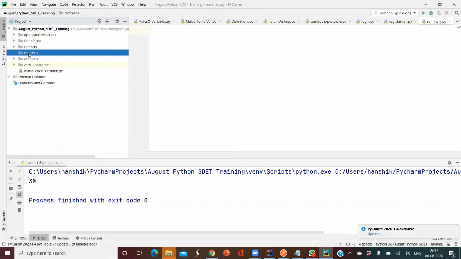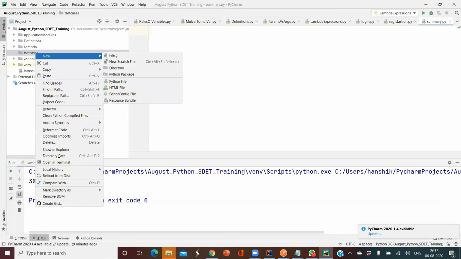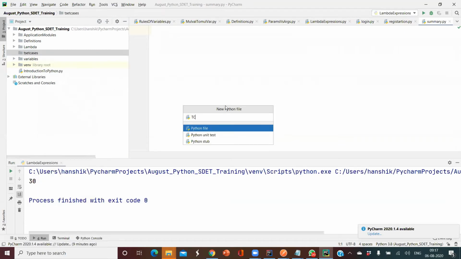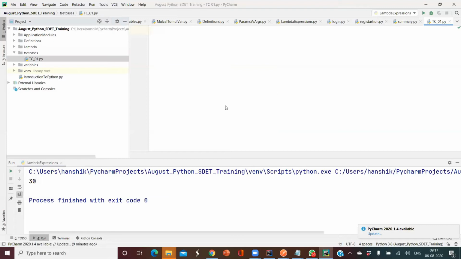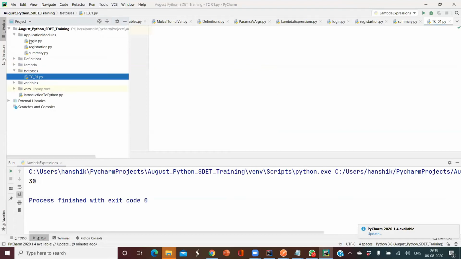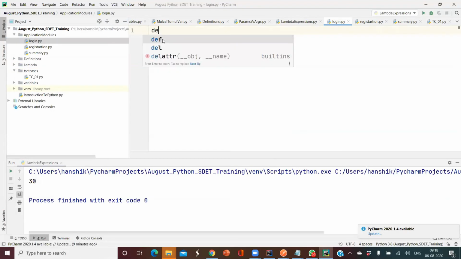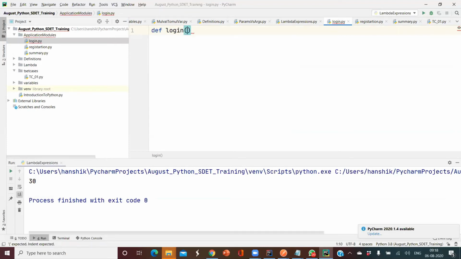To write my test cases, I'm going to create a new file called tc_01. Inside my login module, I'll have a definition called login, where I pass username, comma, password, and then I write a statement to print username, password.